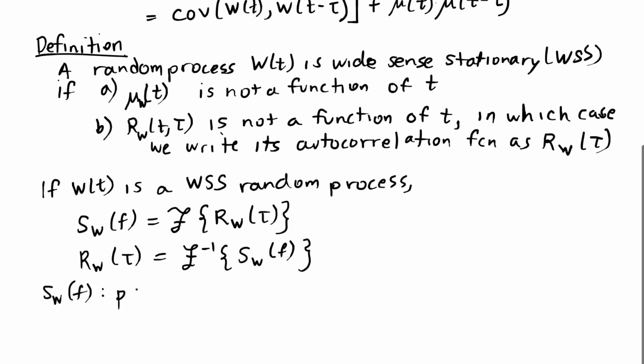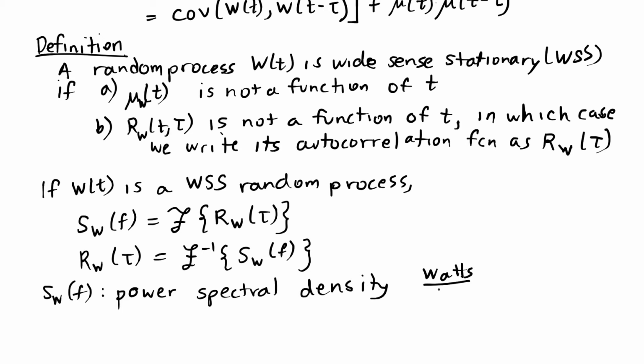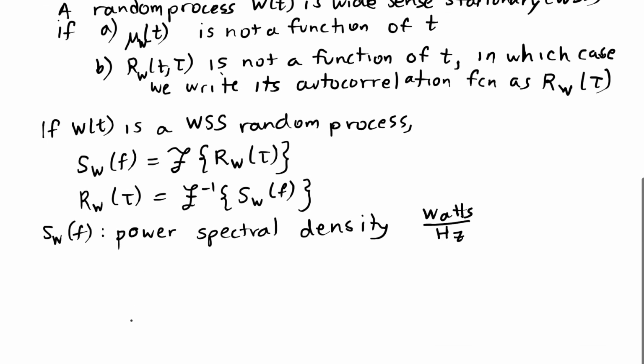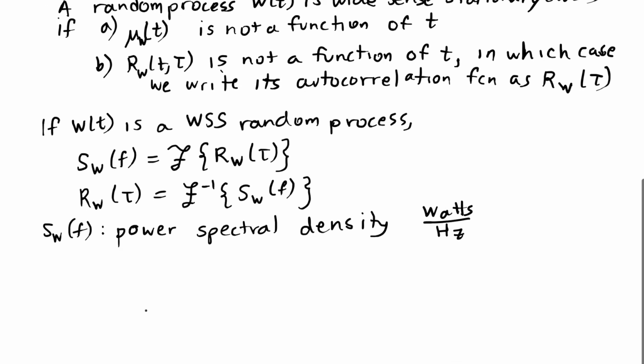Sw of f is called the power spectral density, and it's measured in watts per hertz, and it represents what we would see on average on a spectrum analyzer. A spectrum analyzer shows us the power at each frequency that we choose to measure.